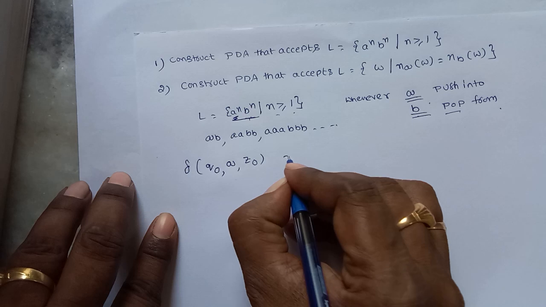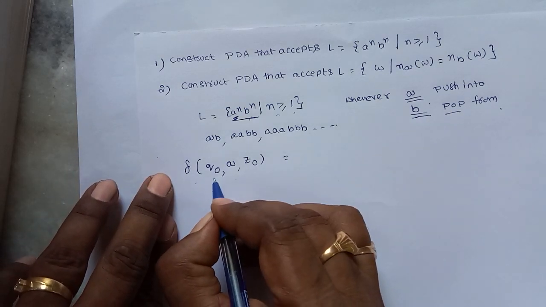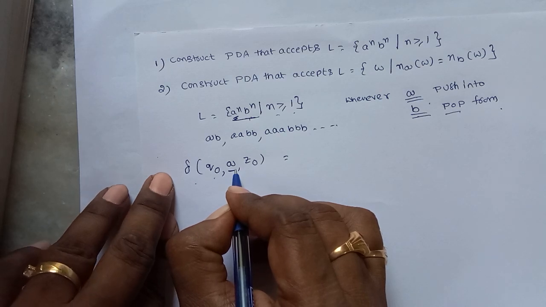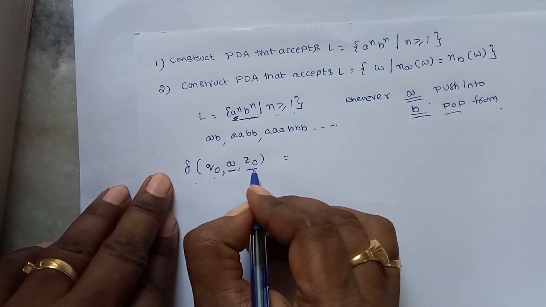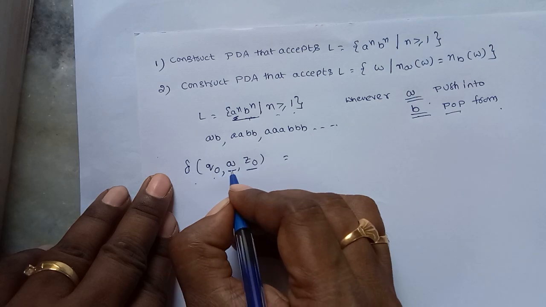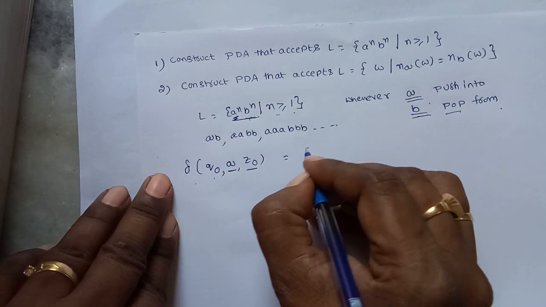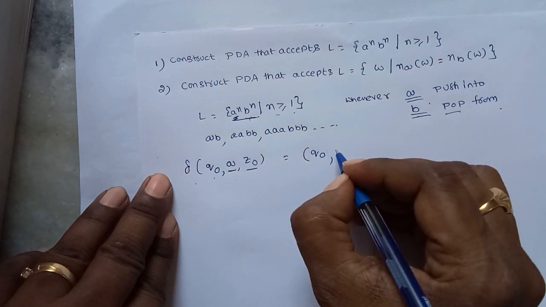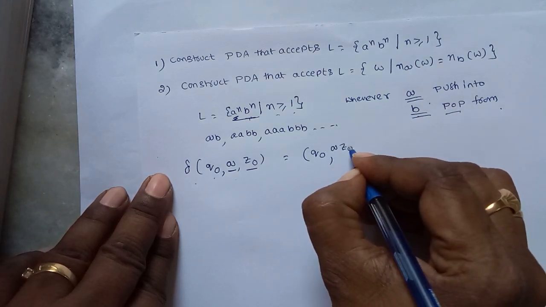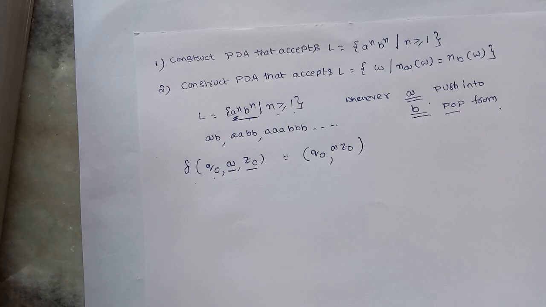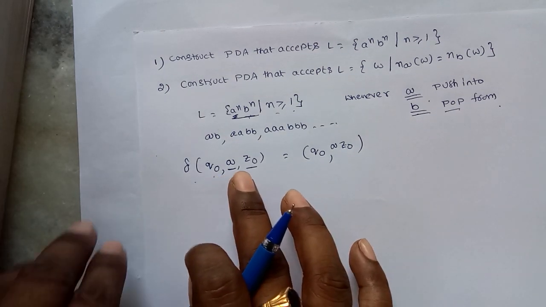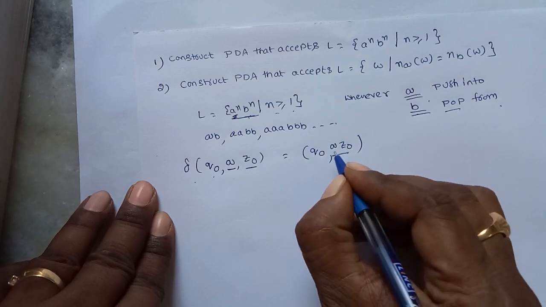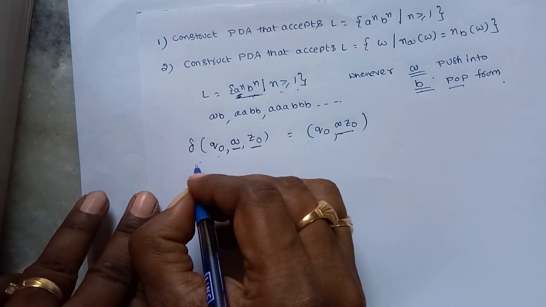So see this one: delta of, initially I am at state Q naught, the first symbol is A, and the top of the stack is Z naught. On seeing this, I am moving to Q naught and pushing A above Z naught. What happens on Q naught? If I am seeing A, I simply push A into the stack.